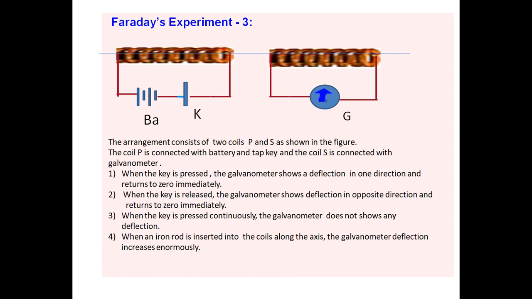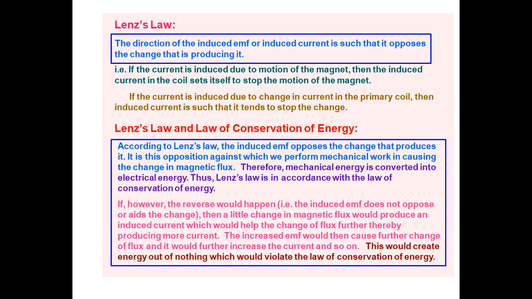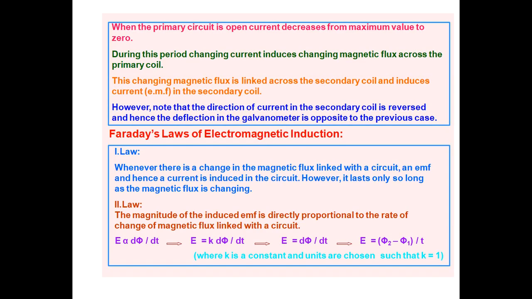So like this we have discussed the three experiments. By using these three experiments, we'll discuss the conclusion. When the primary circuit is open, the current decreases from its maximum value to 0.